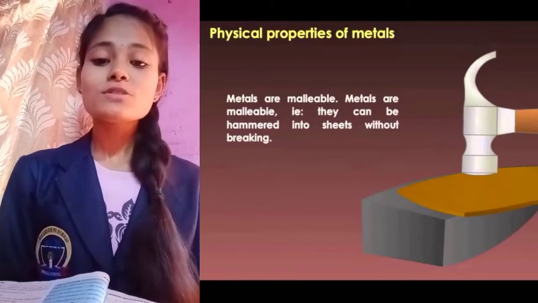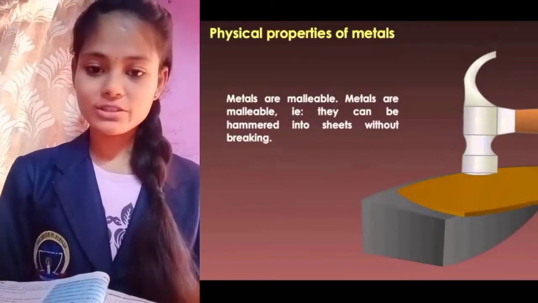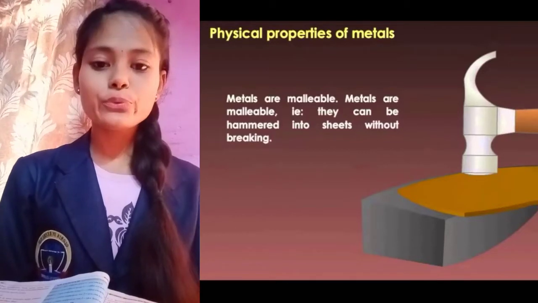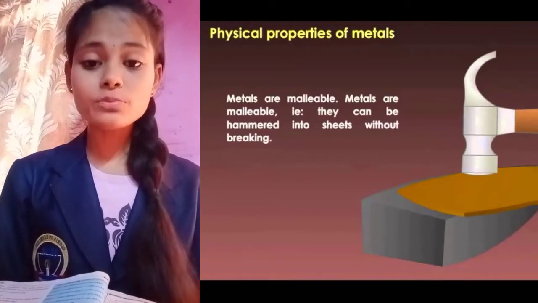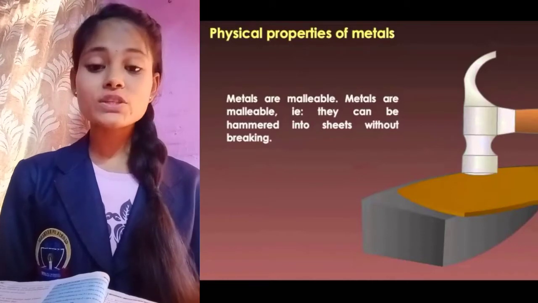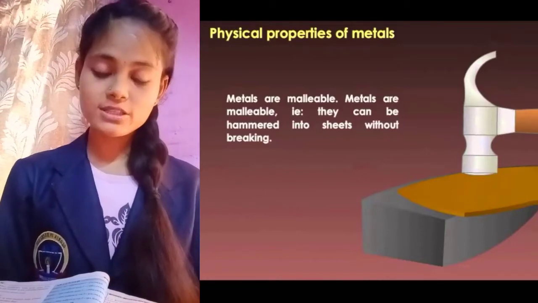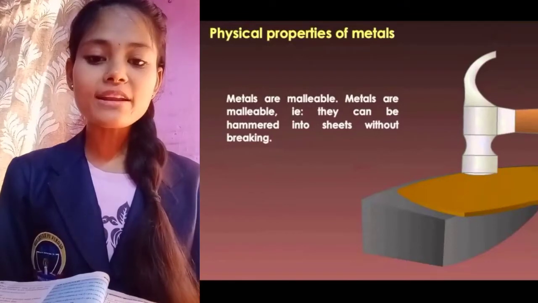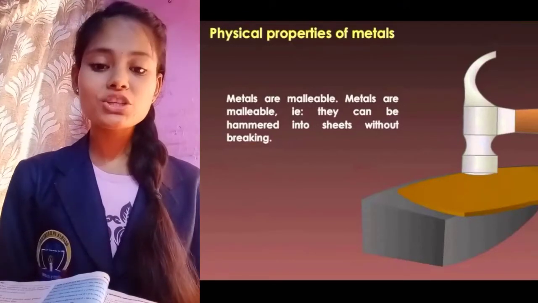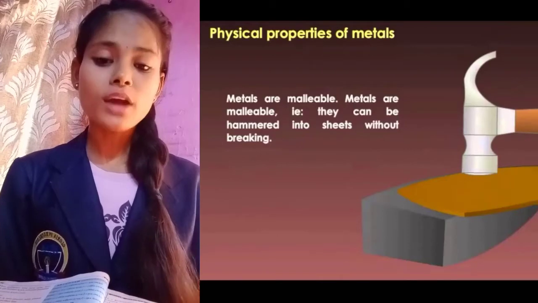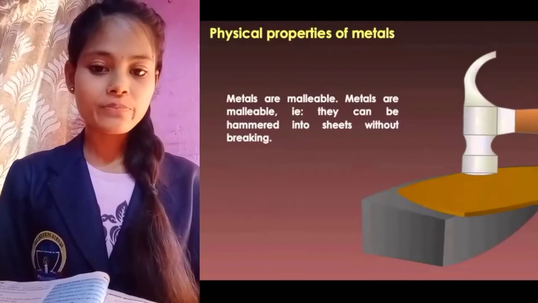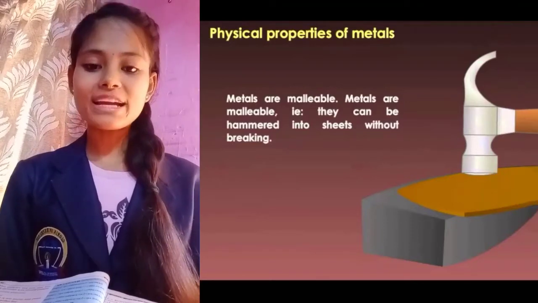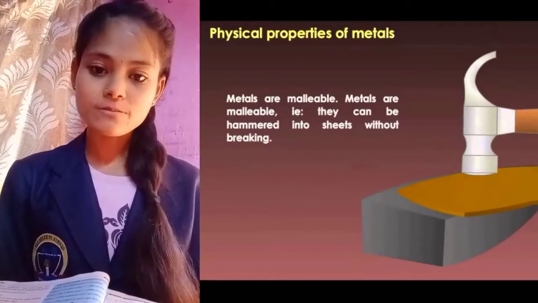Okay, now start beating the iron metal. After beating for some time, you will observe something. What will you observe? You will observe that the shape of the iron nail has changed. And if beaten further, you will see that the iron nail gets converted into a thin sheet. Okay, now do the same with the wood piece. Start beating the wood piece. What do you find here? You'll find that the wood piece breaks.